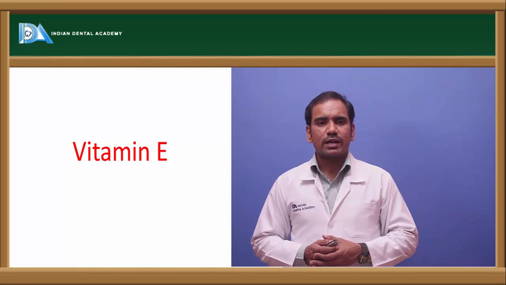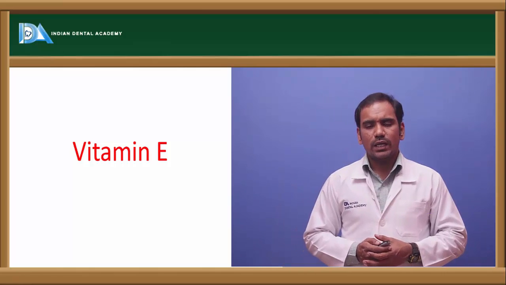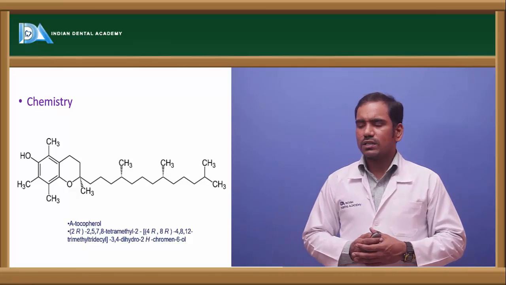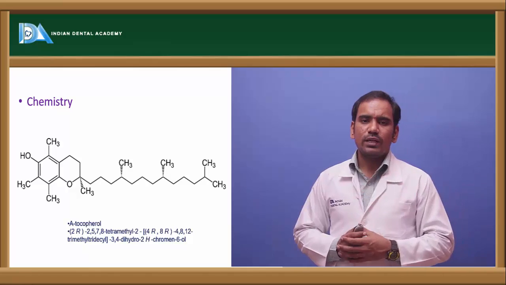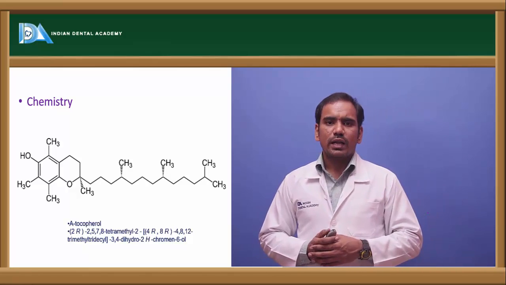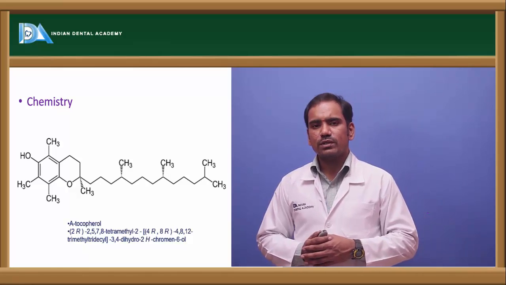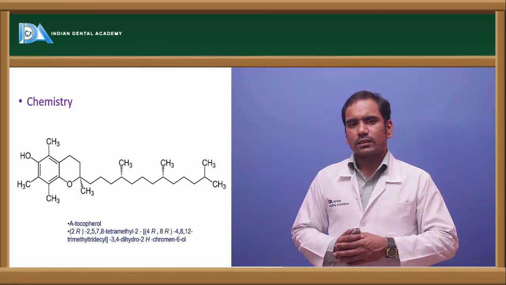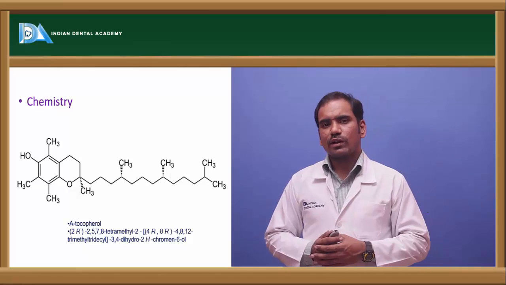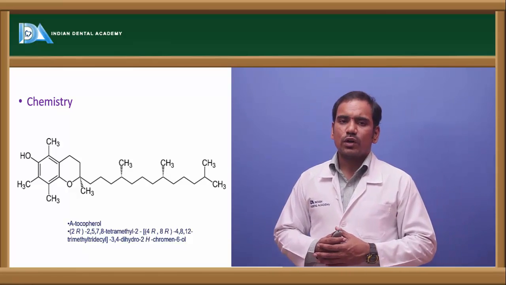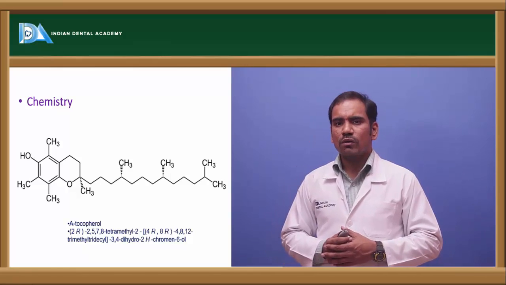Now coming to another fat soluble vitamin, vitamin E. When you see its structure, it has a particular type of ring called the tocol ring, and there are different forms of vitamin E, like alpha tocopherol, beta tocopherol, gamma tocopherol, like that. The most important form of tocopherol is alpha tocopherol.